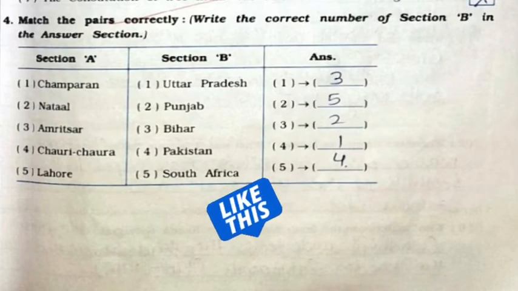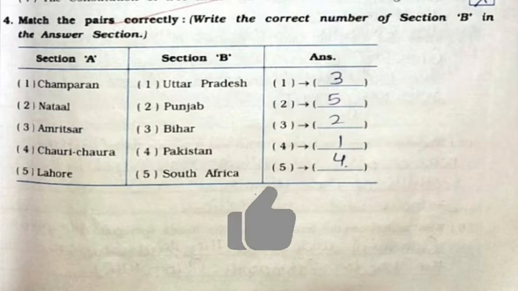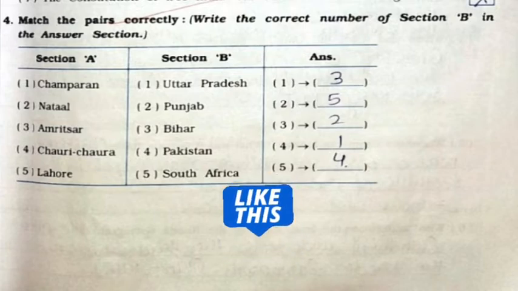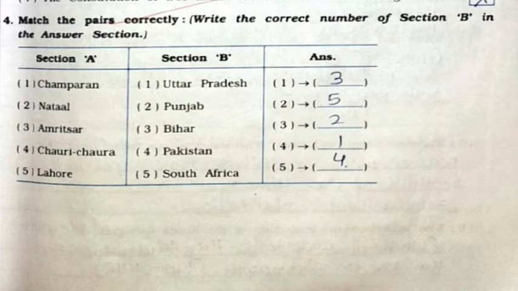Now we'll continue with question number 4, that is match the following. First one, Champaran, it's option number 3, Bihar. Second, Natal, it's option number 5, South Africa. Third one, Amritsar, it's option number 2, Punjab. Fourth one, Chauri Chaura, it's option number 1, Uttar Pradesh. Fifth one, Lahore, it's option number 4, Pakistan.